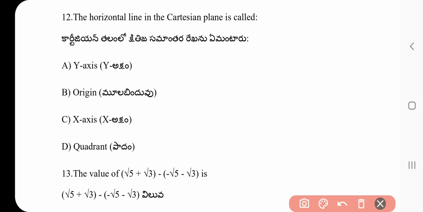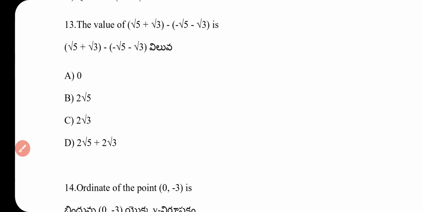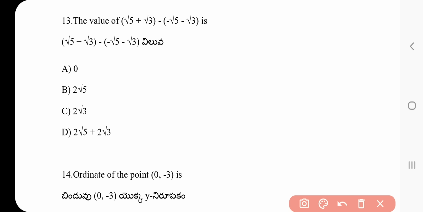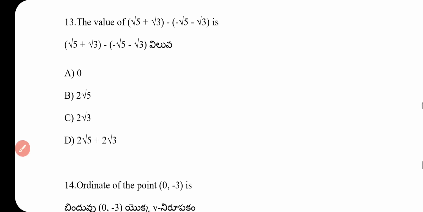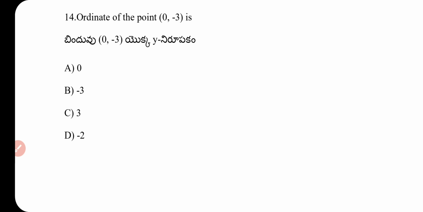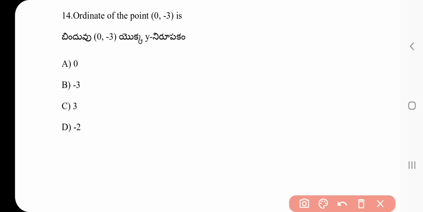Question number 13. The value of (√5 plus √3) minus (√5 minus √3); solve the question. What is the answer? Option D is the correct answer: 2√5 plus 2√3. Question number 14. Ordinate of the point (0, −3) is in which quadrant? Which ordinate of the point?